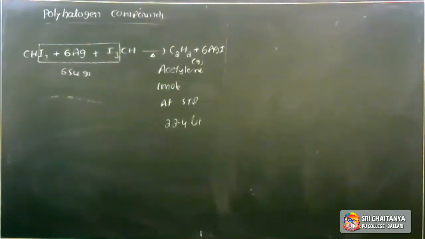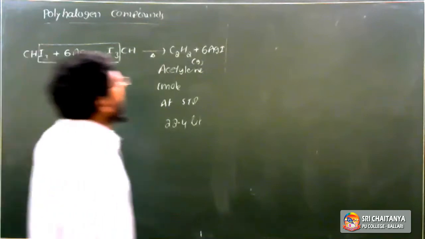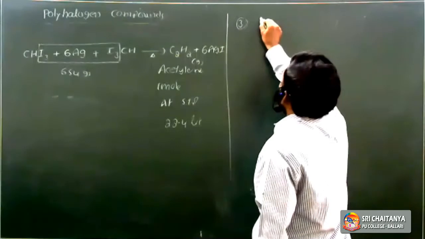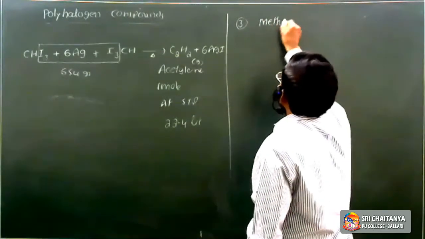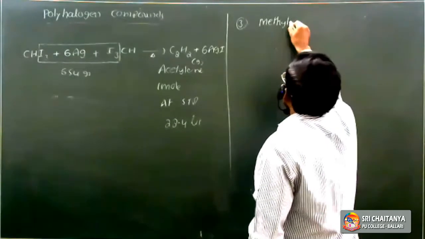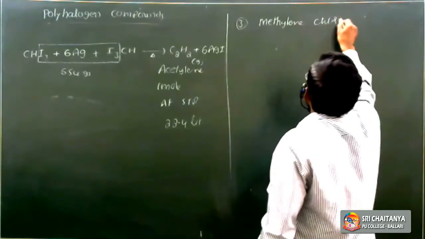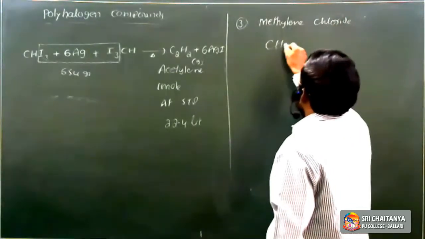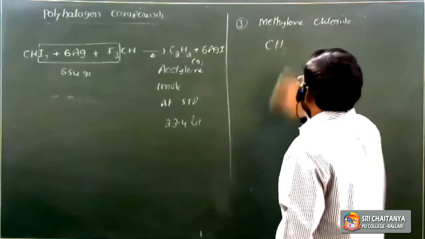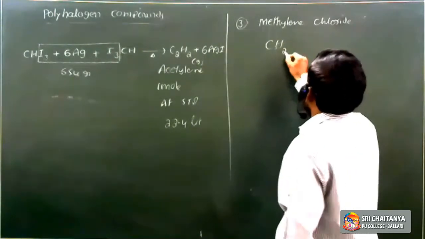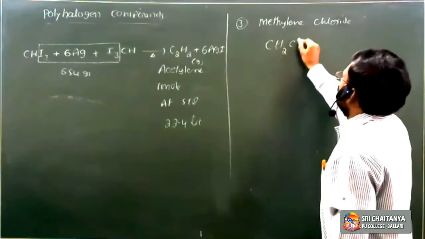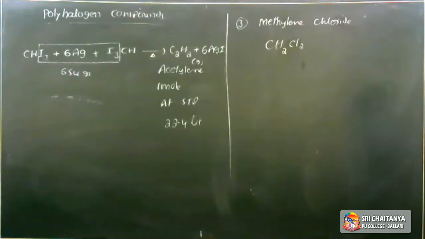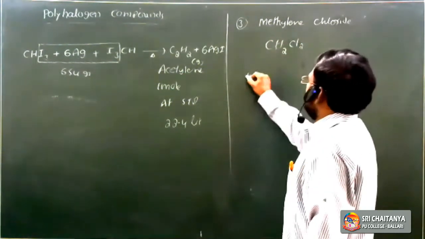The next one is methylene chloride. The third compound is methylene chloride. Formula CH2Cl2. Methylene means the CH2 group is called methylene. Chloride means to satisfy the tetravalency, it is attached with two chlorines. So the common name is methylene chloride.